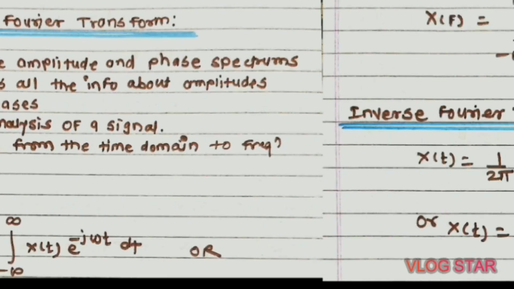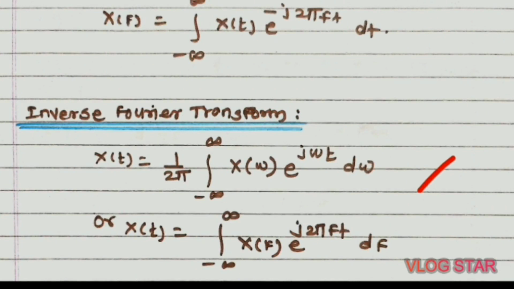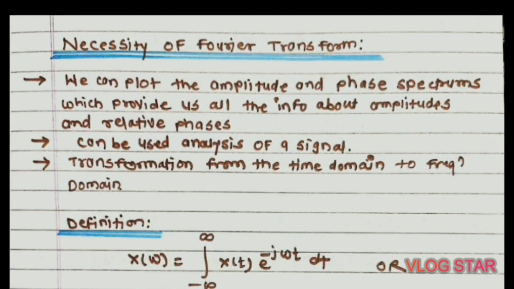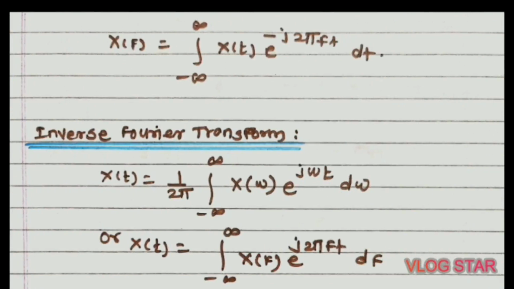X of t is equal to 1 upon 2 pi integration from minus infinity to plus infinity of X of omega into e raised to j omega t d omega, or x of t is equal to integration from minus infinity to plus infinity of X of f into e raised to j 2 pi f t df. In the Fourier transform, e raised to minus j omega t takes place, and for the inverse Fourier transform, e raised to plus j omega t is there.